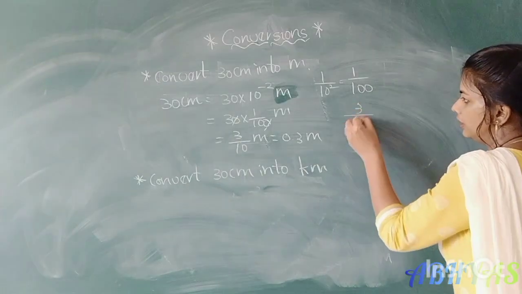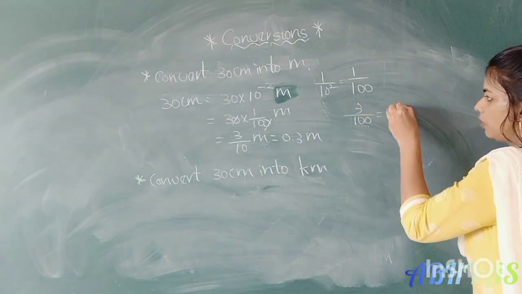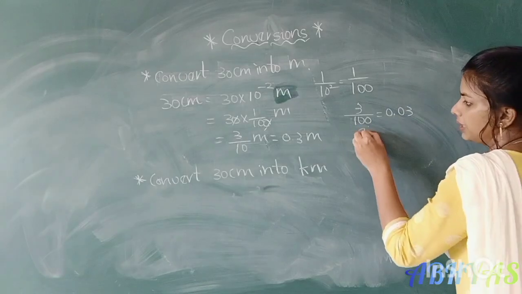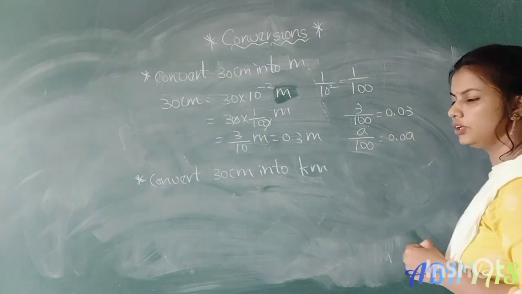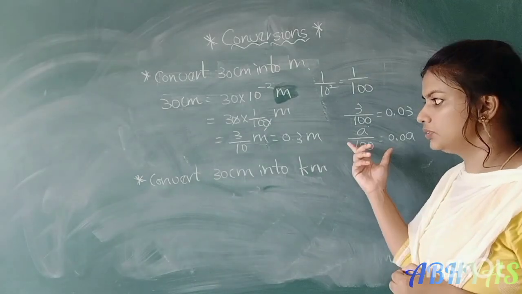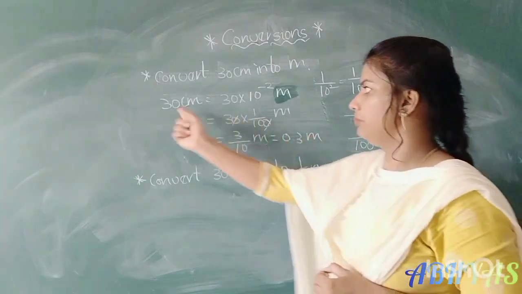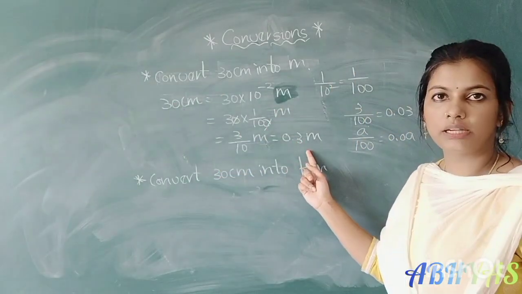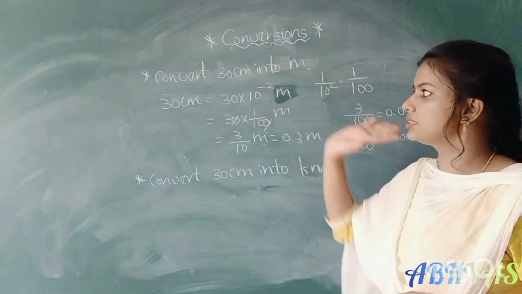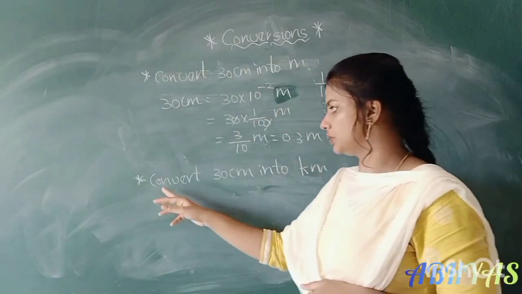So 3 by 100 means 0.03. Okay, you know already in the maths I think. So this is the 0.3 meters. 30 centimeters equal to how many meters? 0.3 meters. This is the answer for this question. Let us see next question.